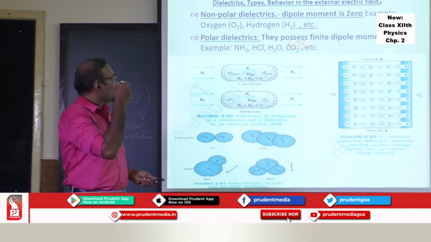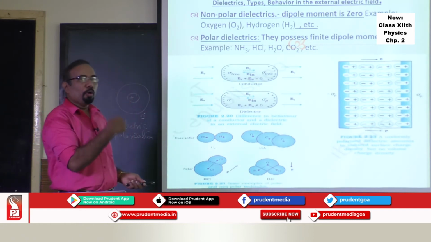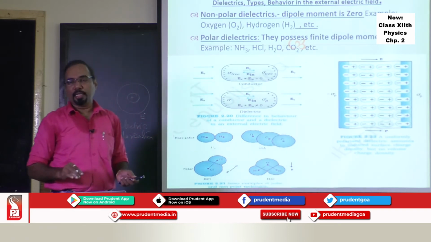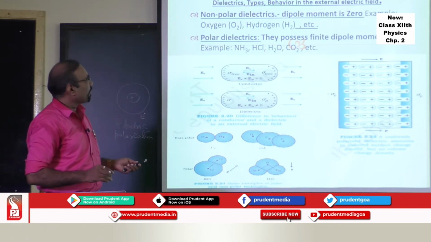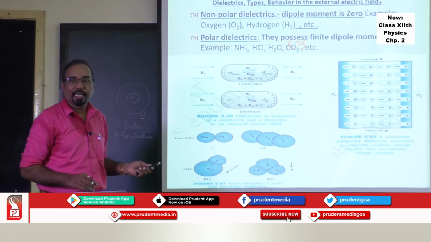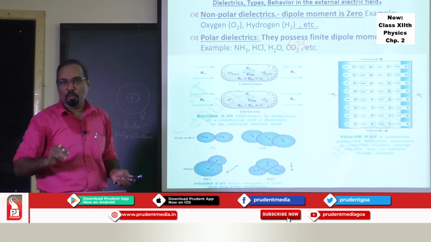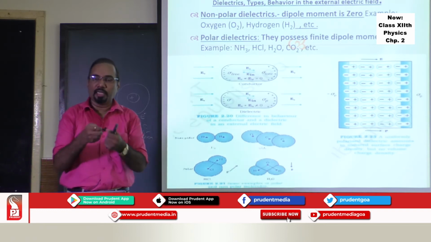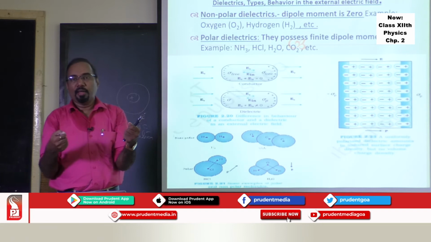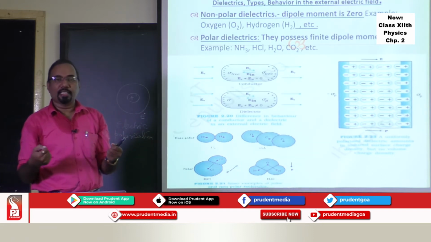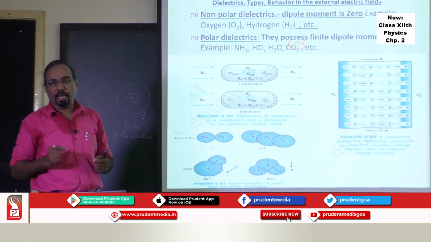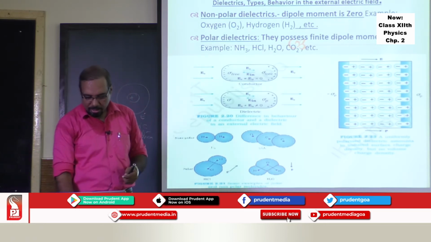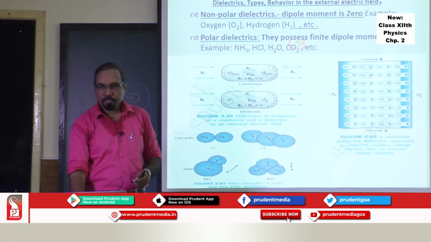Whether it is a non-polar dielectric or polar dielectric, electric polarization takes place in both cases. The only difference is that in a non-polar dielectric there is no inbuilt dipole moment, while in a polar dielectric there is a dipole moment. Even then, they get stretched in the direction of the field and against the direction of the field, giving rise to electric polarization. This is the point you should remember as far as dielectrics are concerned.